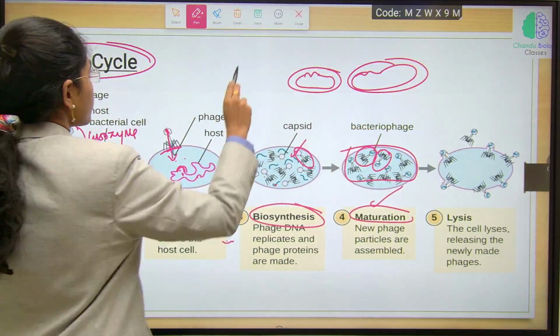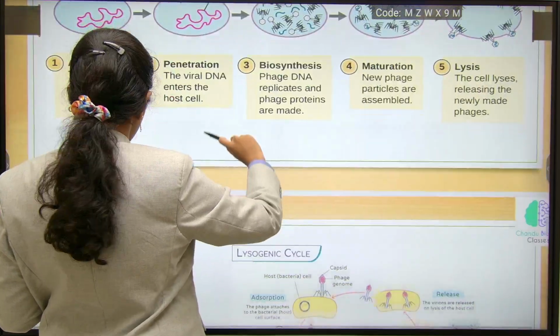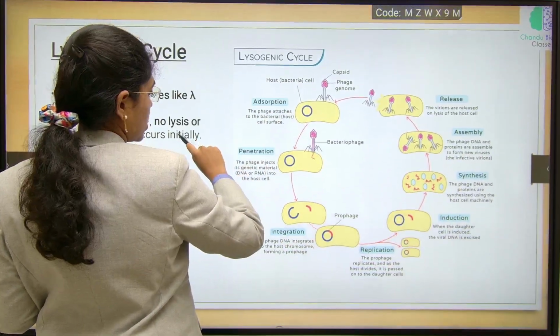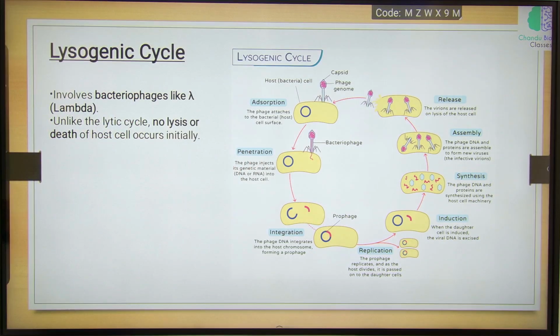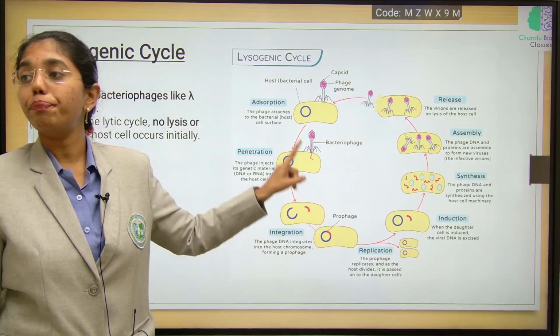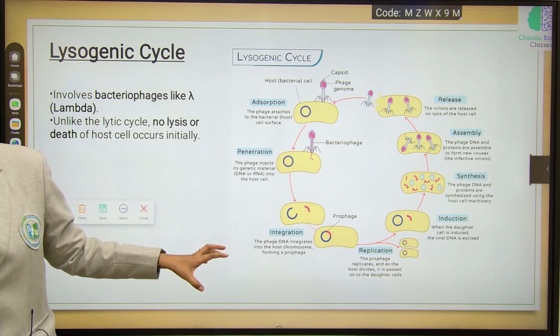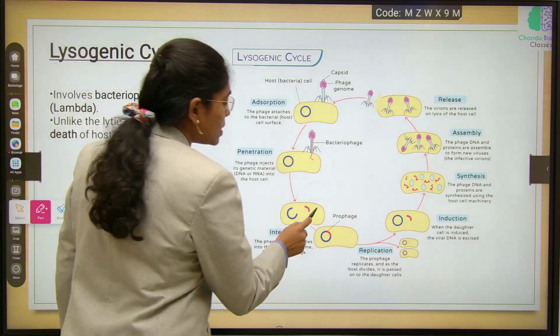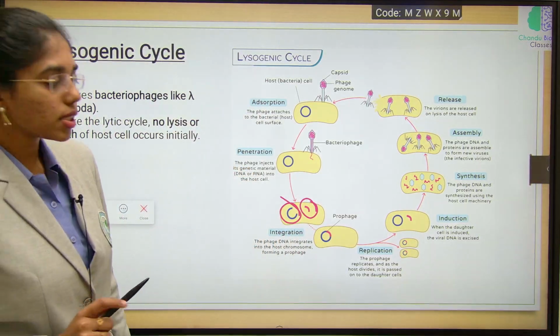Now we will see the crystal clear differences between the lytic cycle and the lysogenic cycle. As we have discussed here, you can clearly see absorption and penetration are the same. At the 3rd step, instead of biosynthesis as in the lytic cycle, here you will have integration, where viral DNA is integrated along with the bacterial DNA, which forms the prophage.